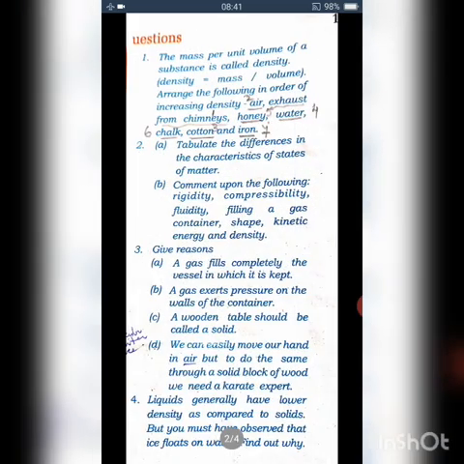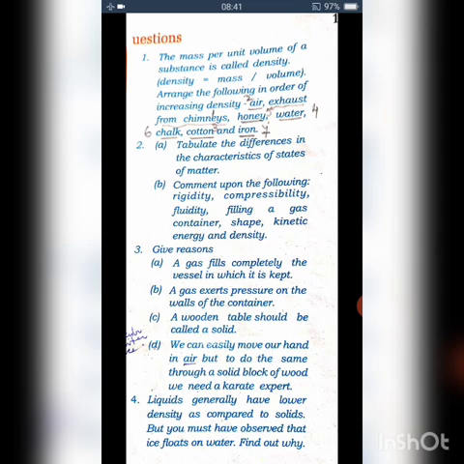And the next page, page 6. The first one, you have to arrange them in increasing order of density. First one, exhaust from the chimneys. Why? Because the exhaust coming from the chimneys is hot air, so the density will be less. And air. Then the third one, cotton, fourth, water, fifth, honey, sixth, chalk, and the seventh, the last, the most dense, that is iron.